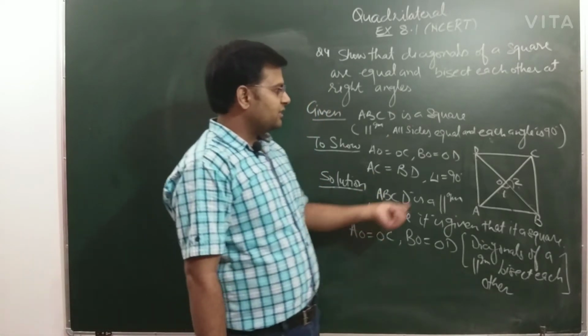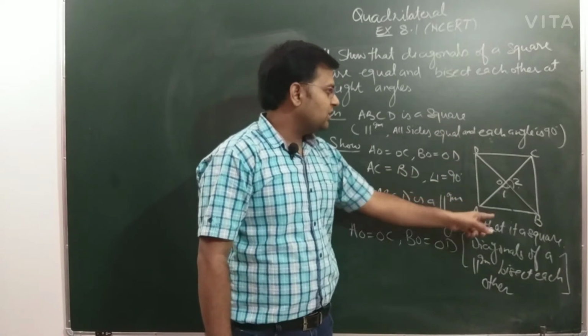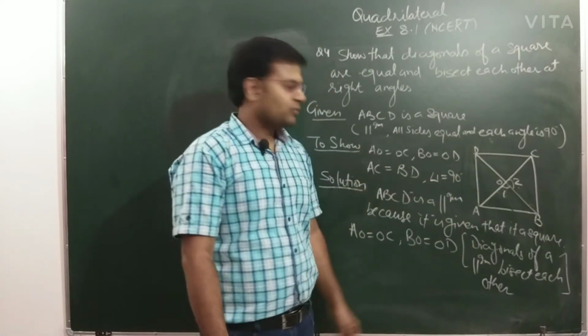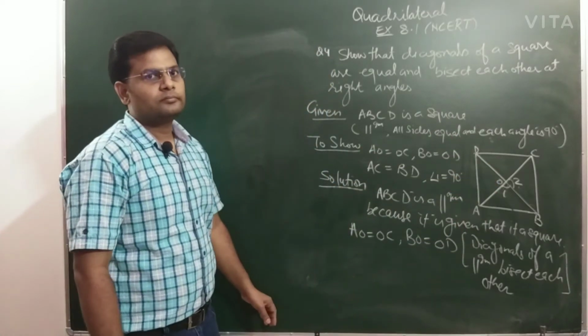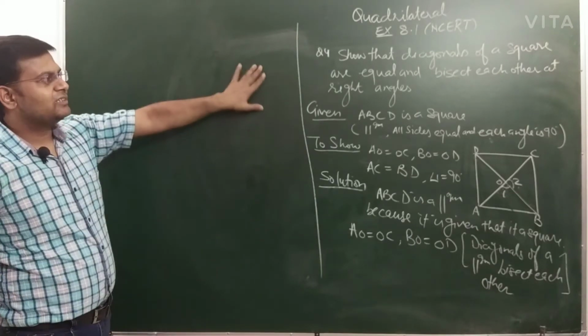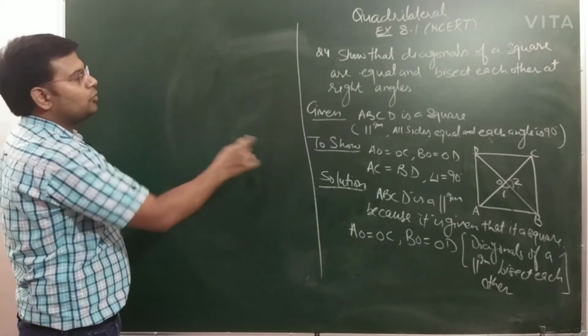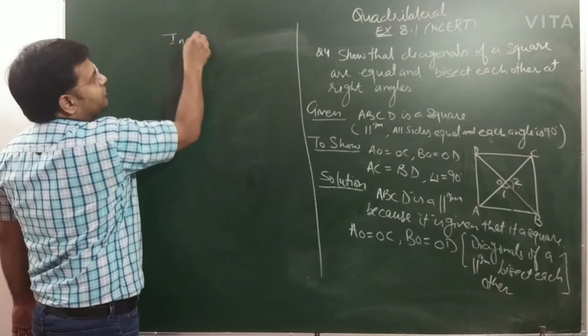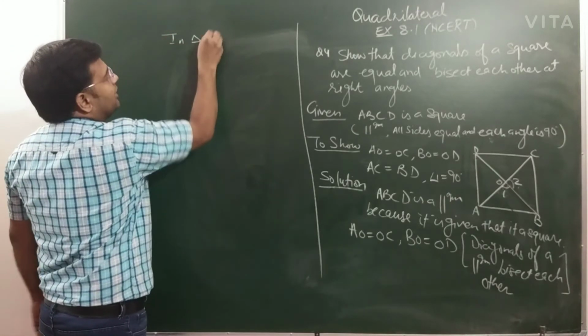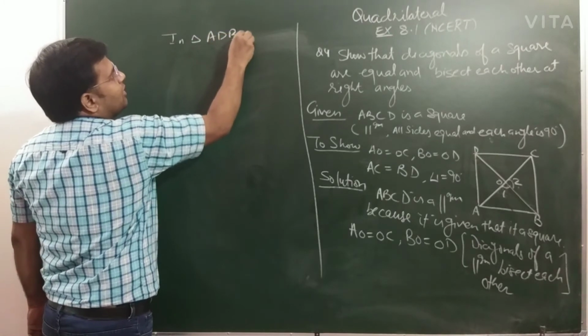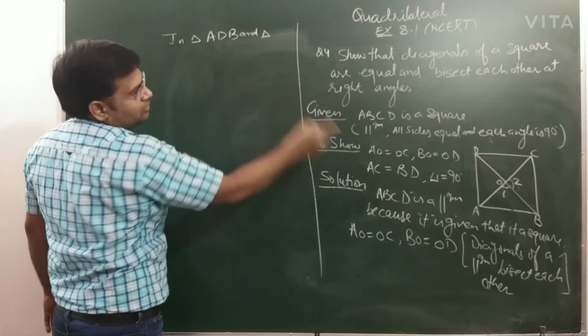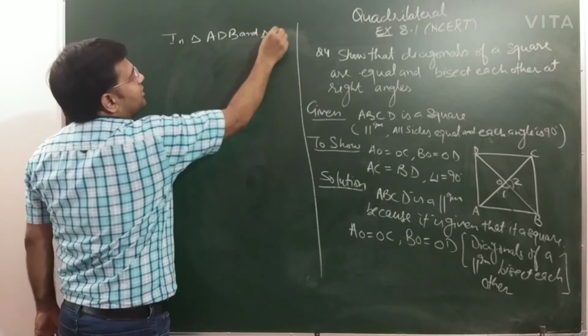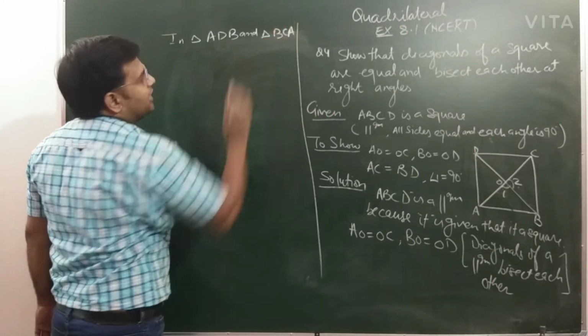Now next thing that we have to show is that AC equal to BD. So हम वही दो triangles ले लेते हैं. इन triangle figure में देखिए, इन triangle ADB and triangle we take BCA. This is BCA we take.